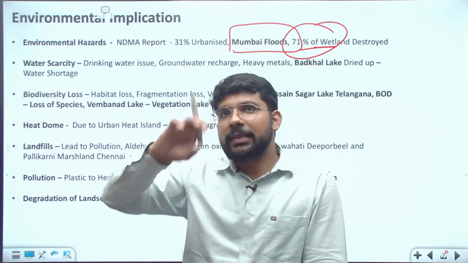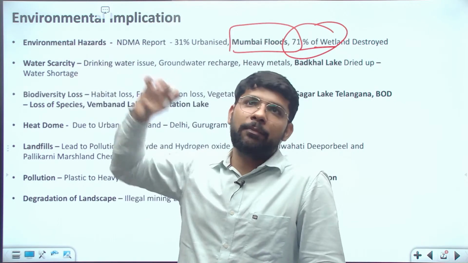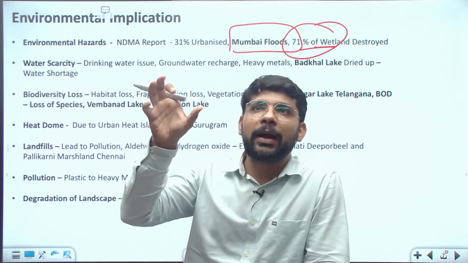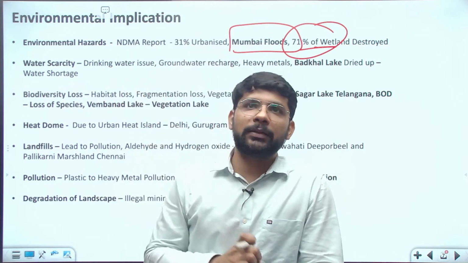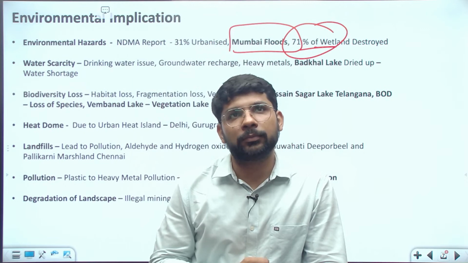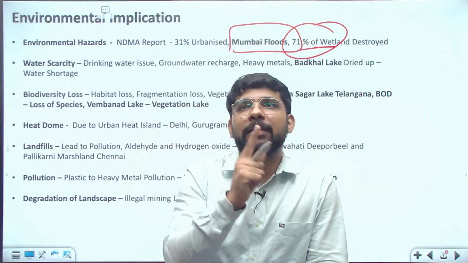So we are quoting the NDMA report, we are quoting the data, and we are giving the example of Mumbai floods. So this is the demand. Only writing about the environmental hazards will not complete the demand of the question. So there should be clarity about what is the main demand of the question.